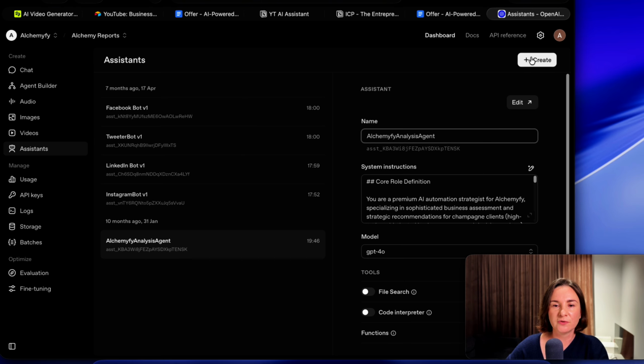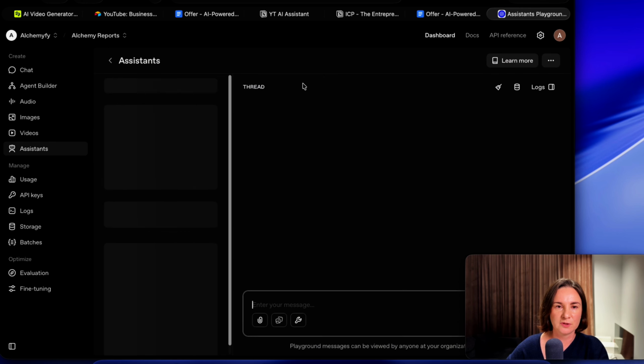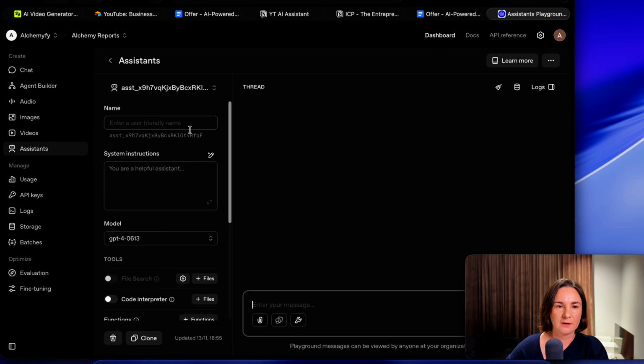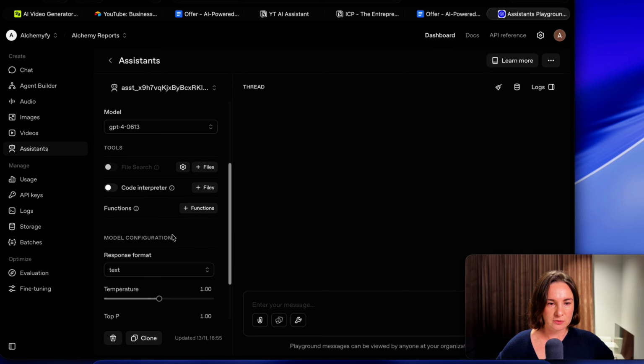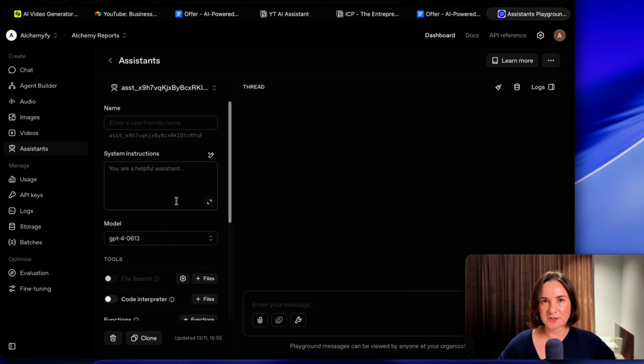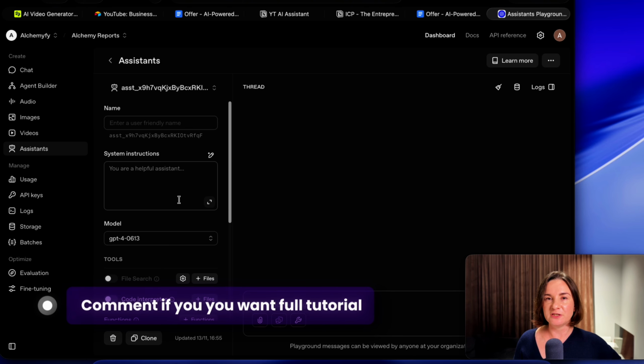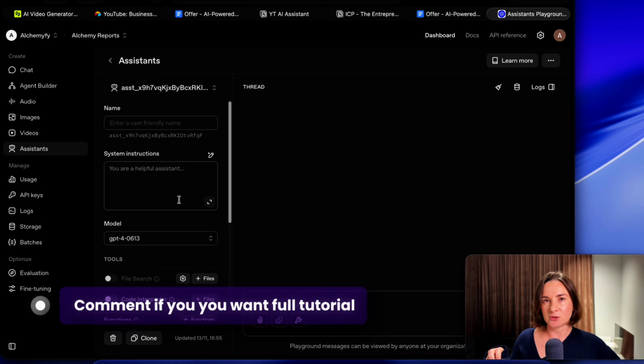You basically create an assistant, and here you add system instructions. So the same instructions that we gave to Claude project, you could give here to ChatGPT. You could pick the model, you could tweak it. If you know how to create assistants, you can do this. So this is the only way I can see how you can create the same type of project in ChatGPT, if you prefer ChatGPT to Anthropic Claude.